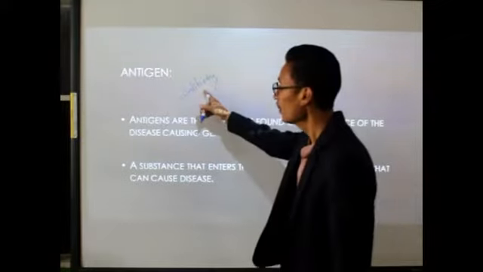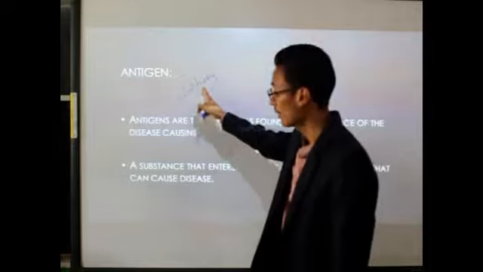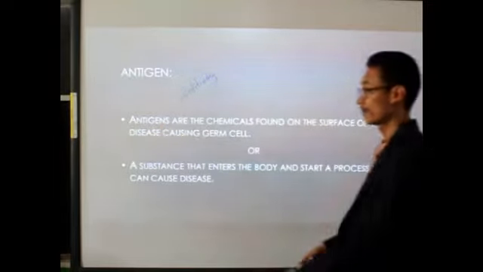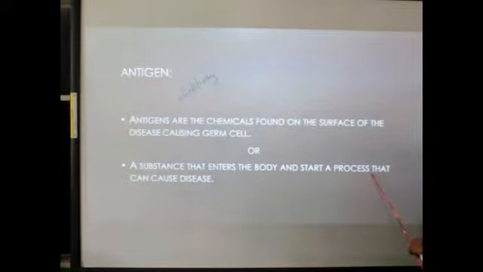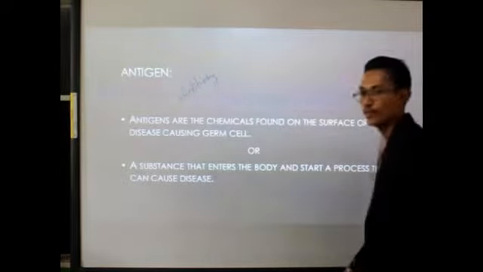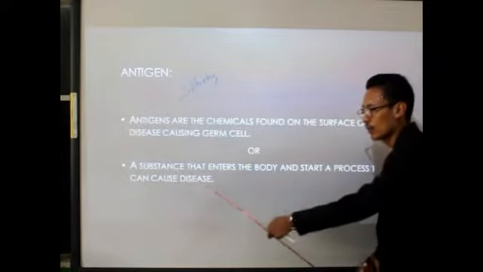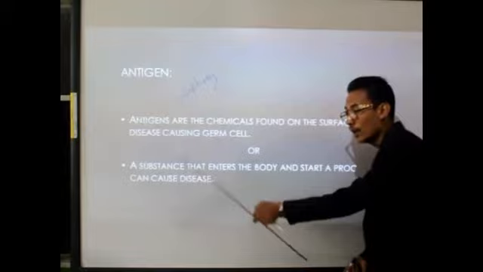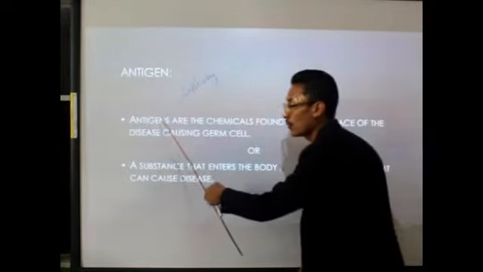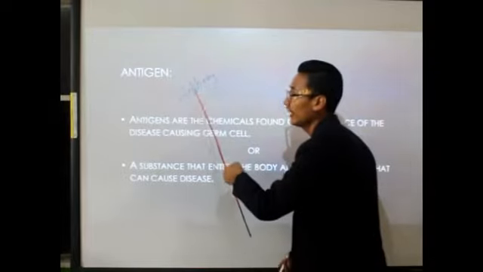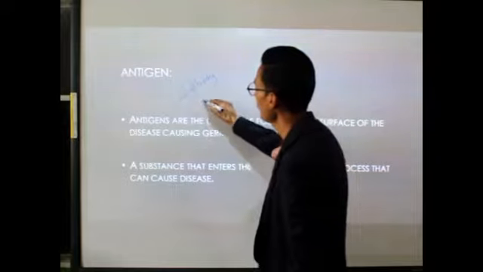So this antibody must be specific, and this antibody will always work against the antigens or a substance that enters the body and starts a process that can cause disease. So whenever the antigens enter our body, those antigens can cause harmful disease in the organism. And in response to the antigens that enter our body, it will produce the antibody. Anti means against. Remember, anti means what? The word anti means